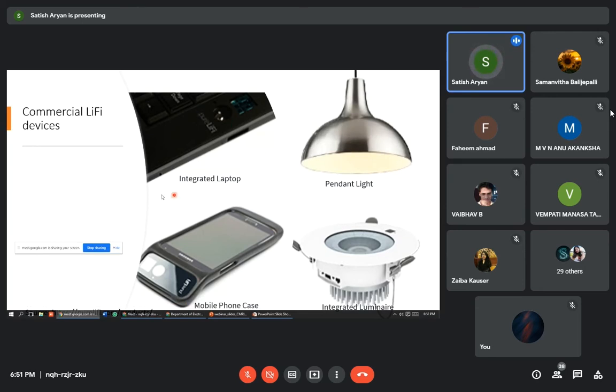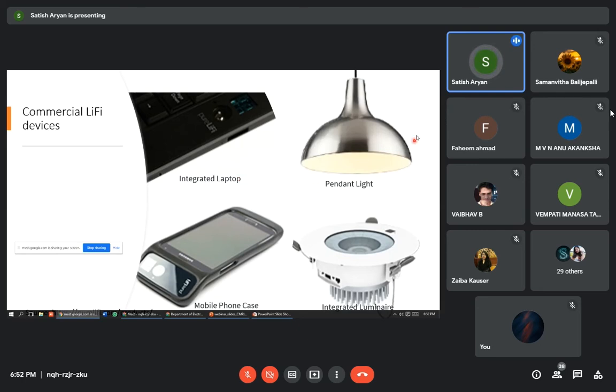So you can see an integrated laptop. Normally in a laptop, we come across a Wi-Fi receiver. If we are thinking about Li-Fi technology, we require a Li-Fi receiver built in. It can either be an add-on, plug-and-play kind of device, or it can be built into a laptop. So they built an integrated laptop where they receive the light as well as transmit the light for a bidirectional application from the Pure Li-Fi products.